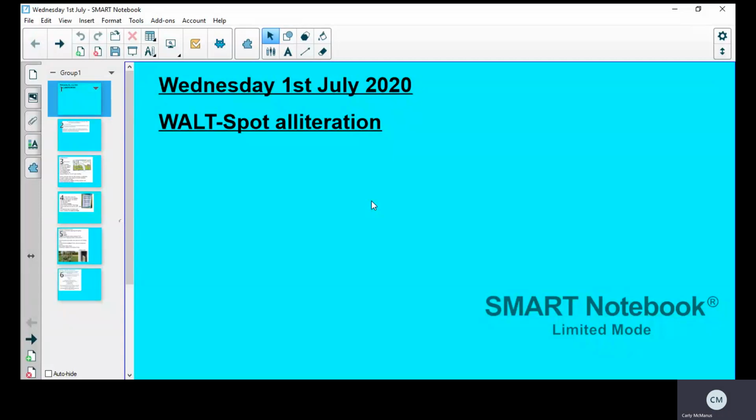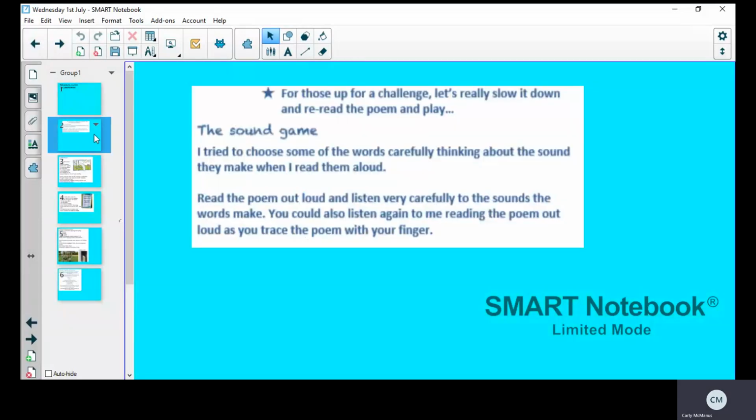So today we are learning to spot alliteration in the poem that I've been reading about lockdown. Now remember, alliteration is where two words start with the same letter and they have to be next to one another. There can't be another word between them.